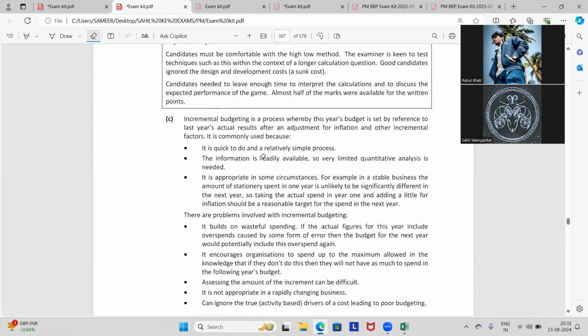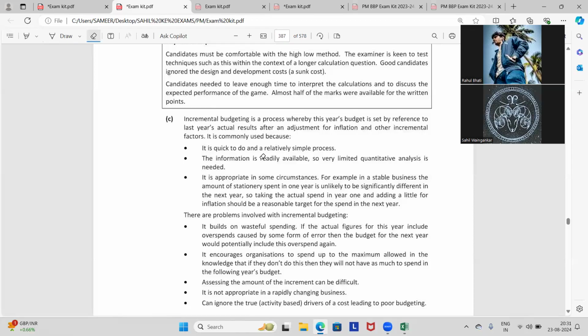It is appropriate in some circumstances. For example, in a stable business, the amount of stationery spend in one year is unlikely to be significantly different in the next year. So, taking the actual spend in one year and adding a little for inflation should be a reasonable target for the spend in the next year.